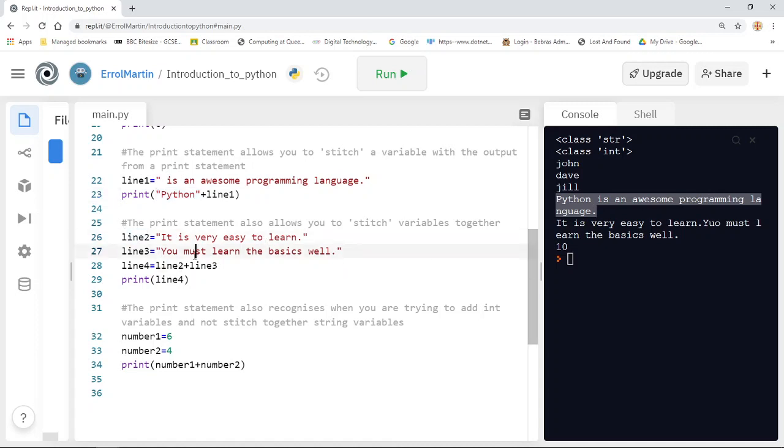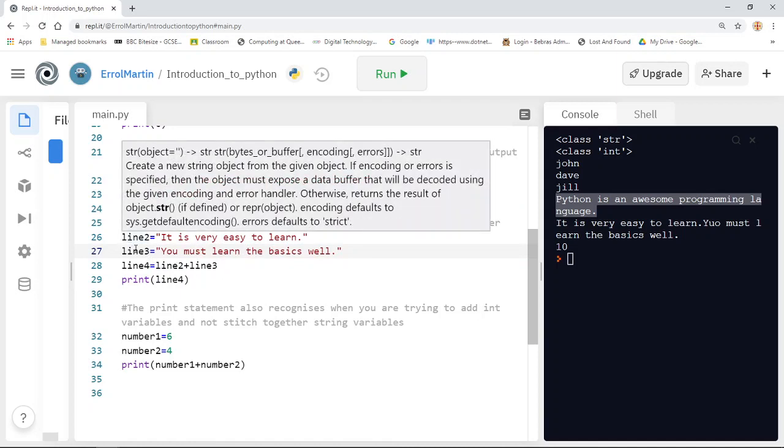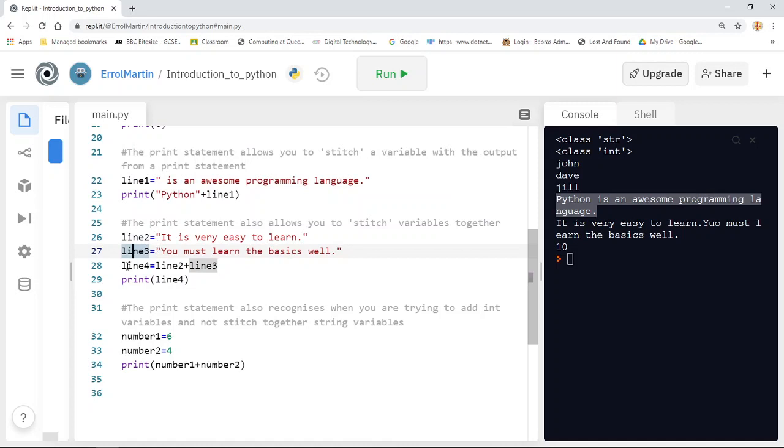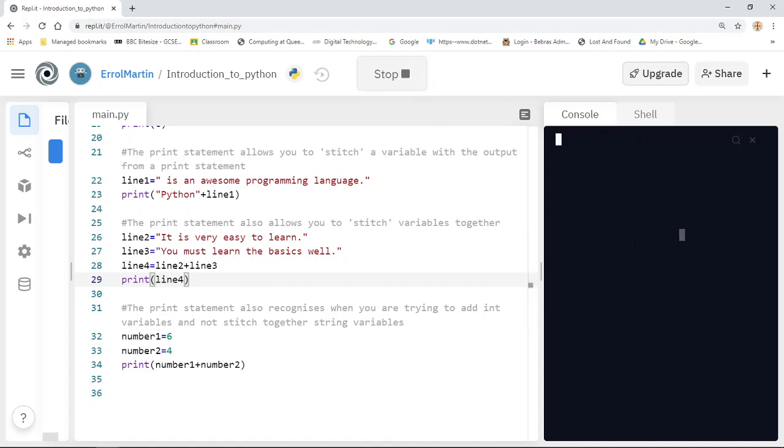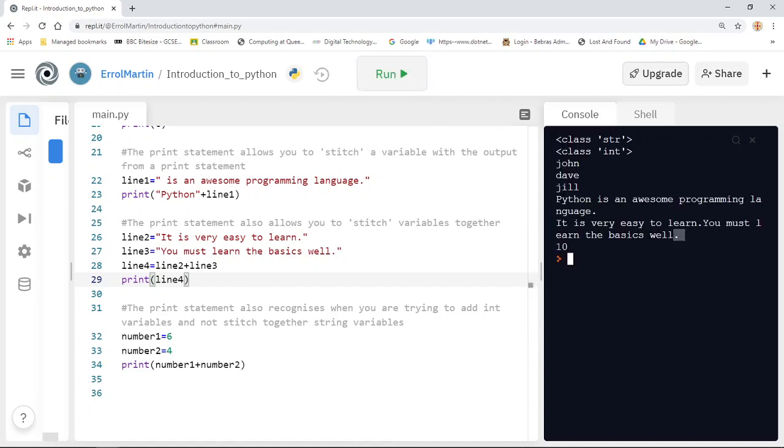The next example shows you how to stitch together variables, in this case two string variables. Here I have two variables, line 2 and line 3, and line 4 will stitch together line 2 and line 3 and then print it. If I just run that again, you'll see that is the output from this block of code.